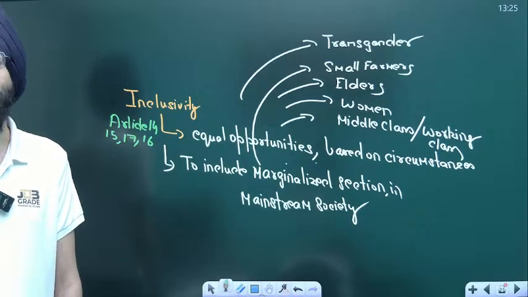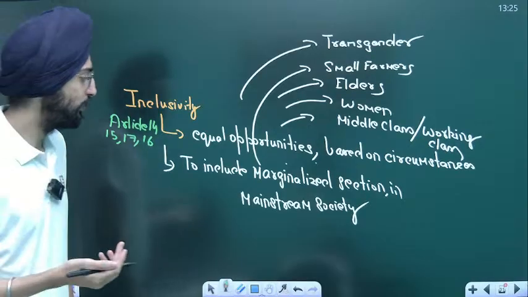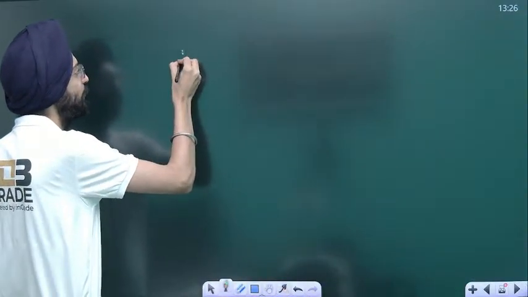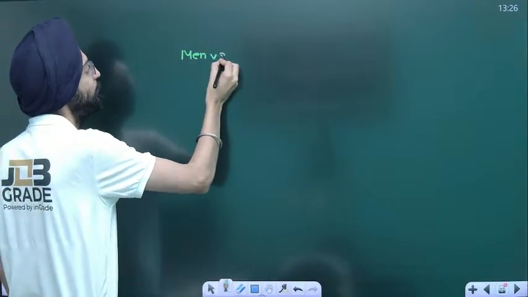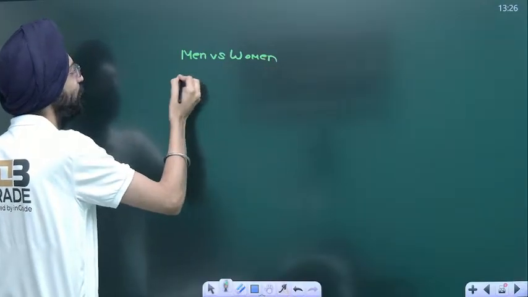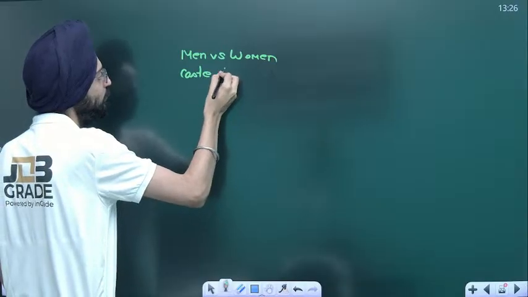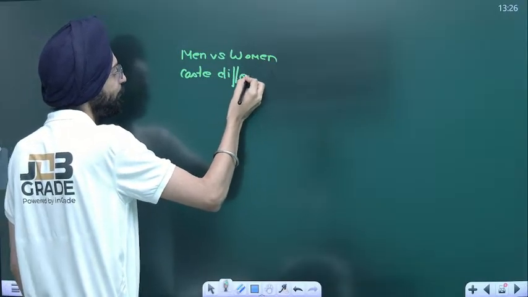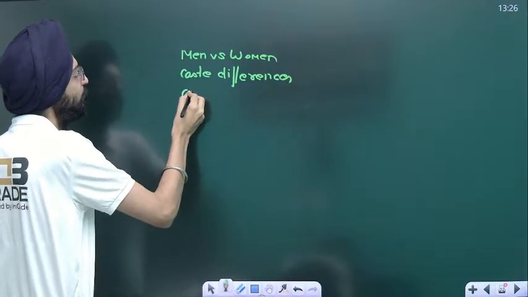Then there has been a caste concept in our nation as well. Then there has been a concept of men and women. Look at the dichotomy, what issues are we facing? Men versus women, or patriarchy versus feminism, caste differences, then class differences.